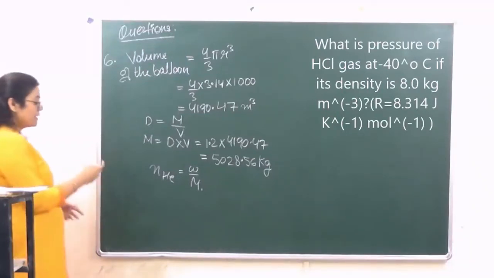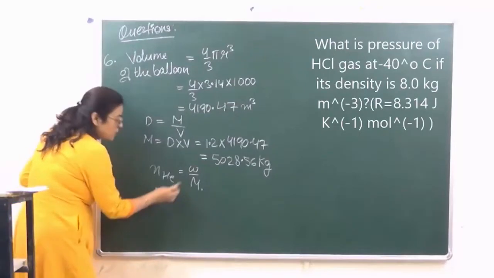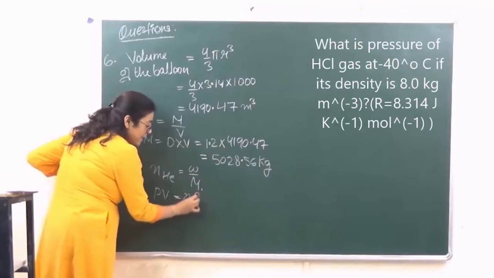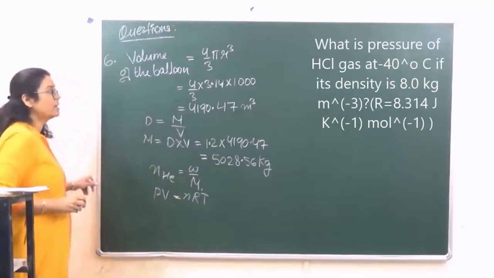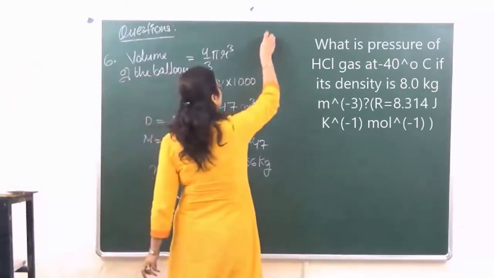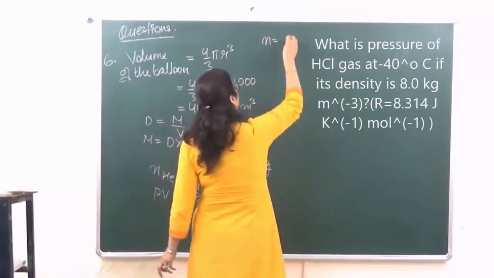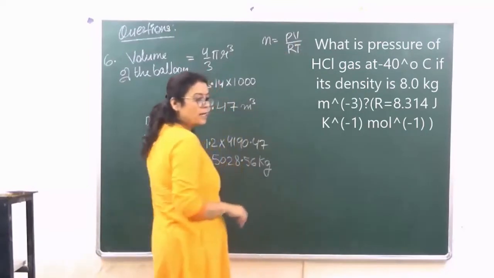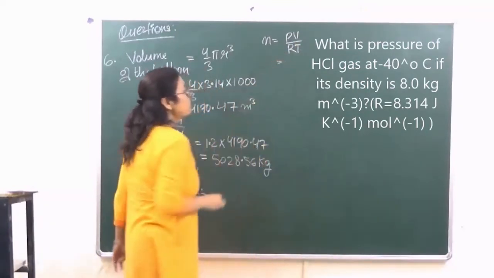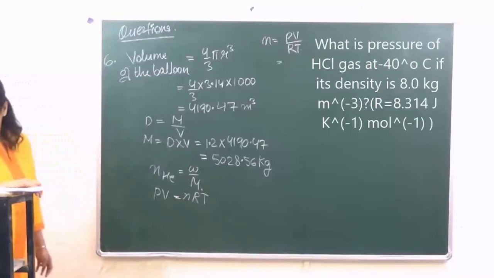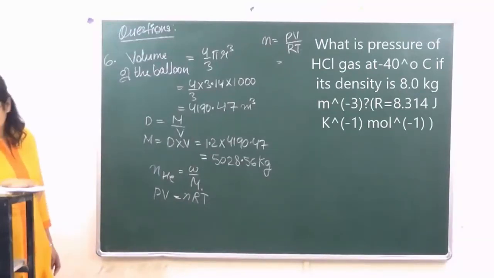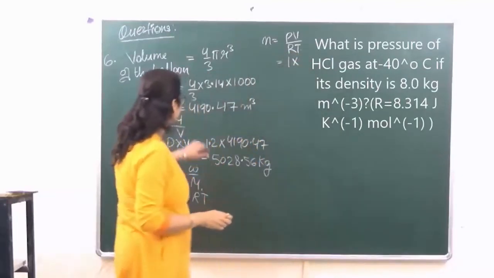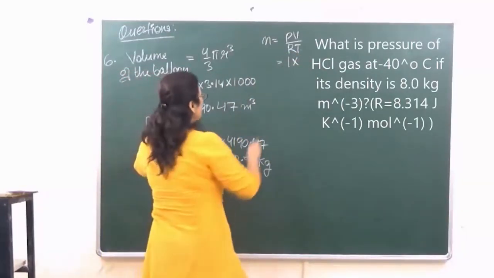Otherwise how will we calculate the number of moles, because here the weight is not given. So we will take the ideal gas equation PV is equal to nRT. Number of moles becomes equal to PV upon RT. What is the pressure given to us? Pressure is 1. Volume we have calculated as 4190.47.